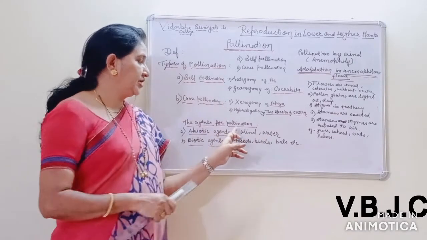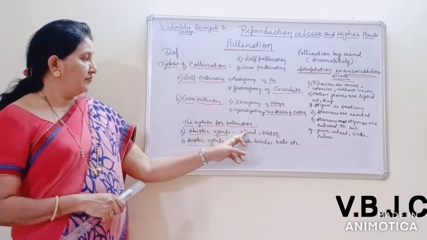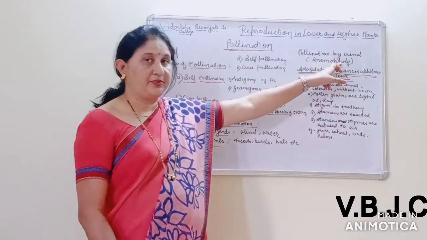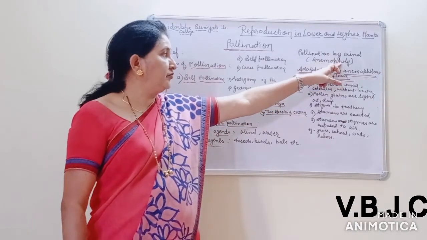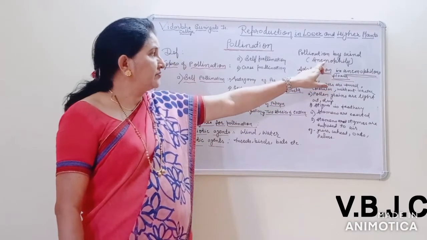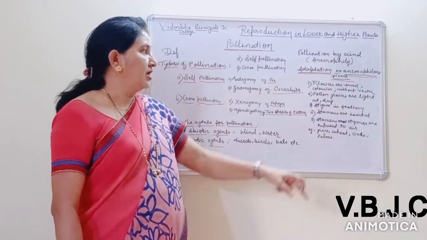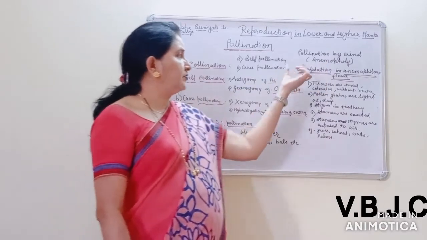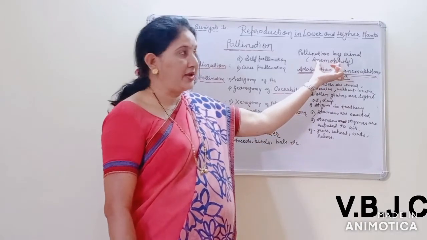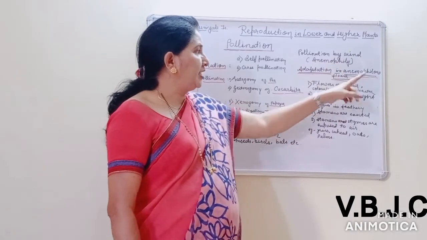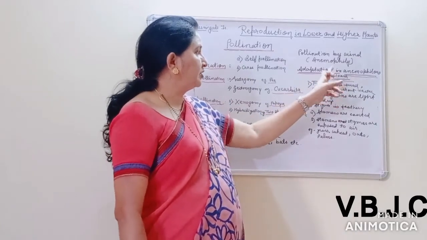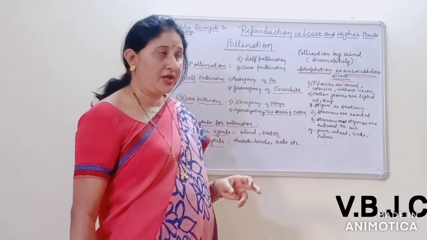Pollination that takes place by wind is known as anemophily. Plants having this type of pollination are known as anemophilous plants, and they bear flowers known as anemophilous flowers.